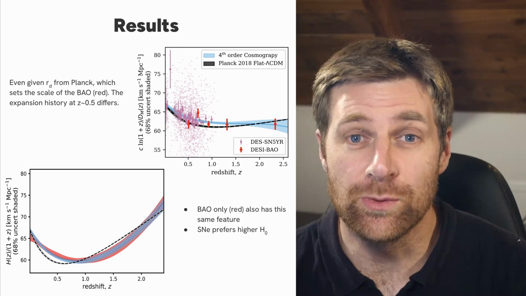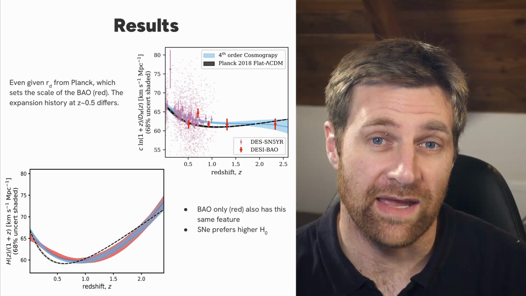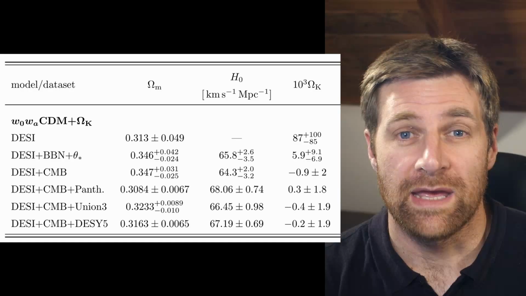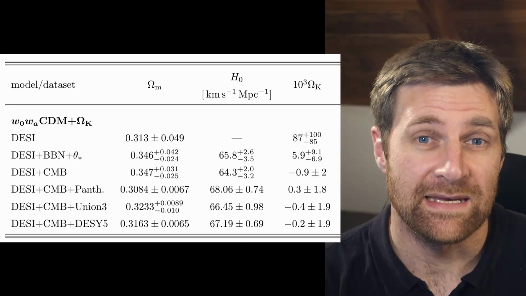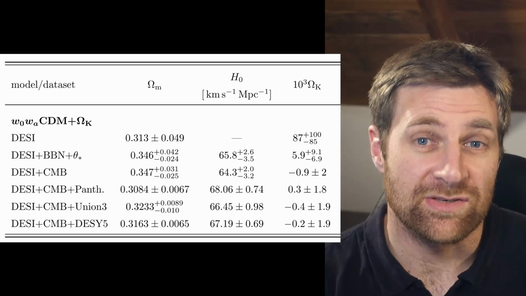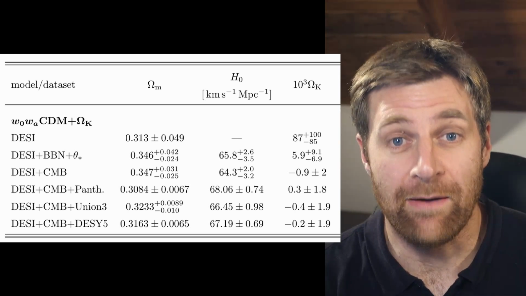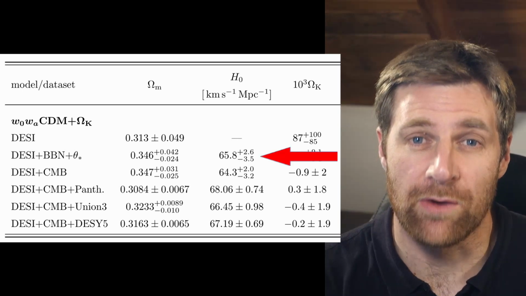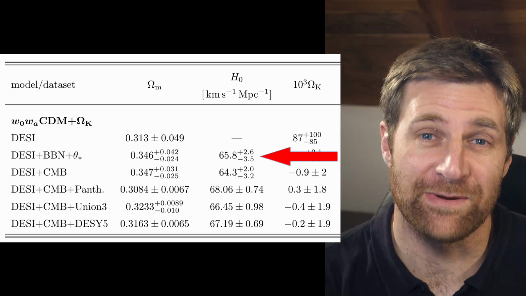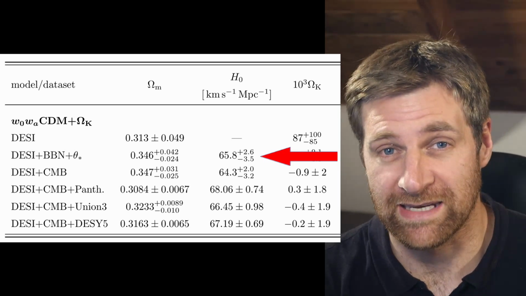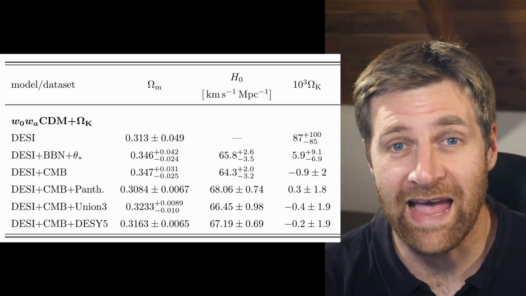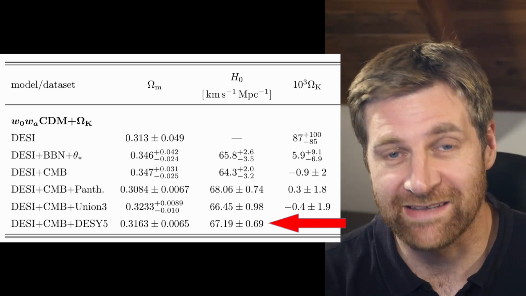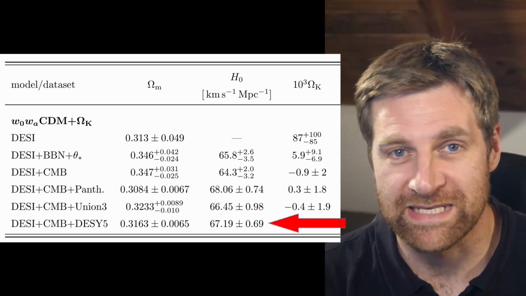Thankfully, DESI do include the Dark Energy Survey supernova in their own model constraints, for example with evolving dark energy, and that is very illuminating. Here, in the table on the screen, one can see that if one ignores the supernova and constrains the w0 wa model, allowing spatial curvature as well, the uncertainty on the H0 constraints explodes to as big as plus 2.6 minus 3.5 kilometers per second per megaparsec. However, when you add the Dark Energy Survey supernova back into the ladder, the constraints collapse again right back to the usual 67-ish plus or minus 0.7-ish.